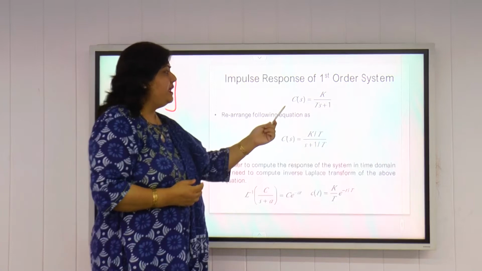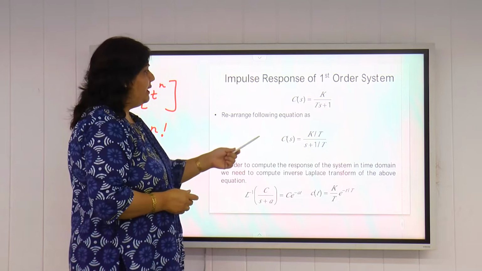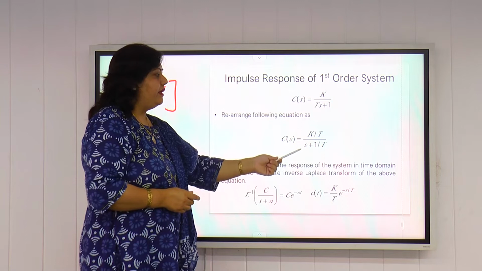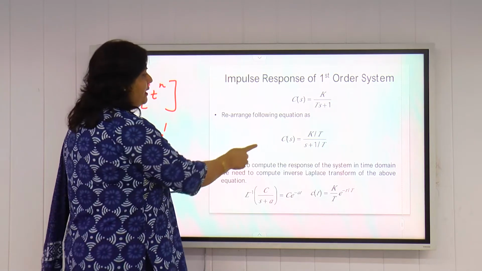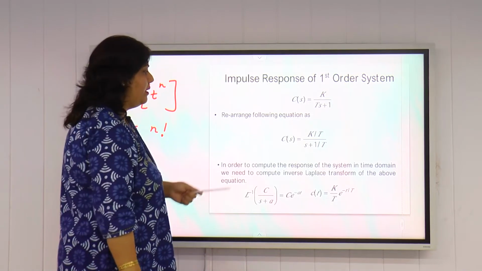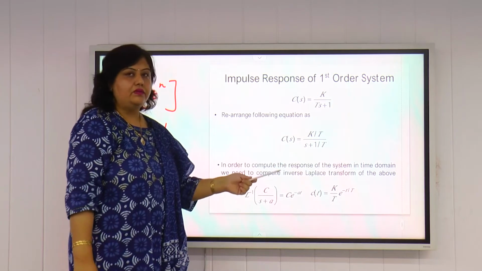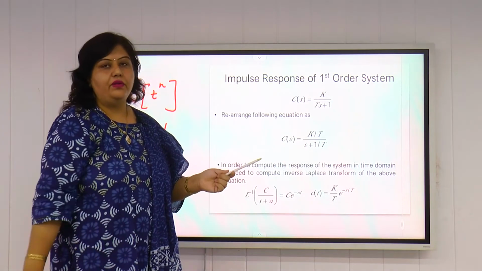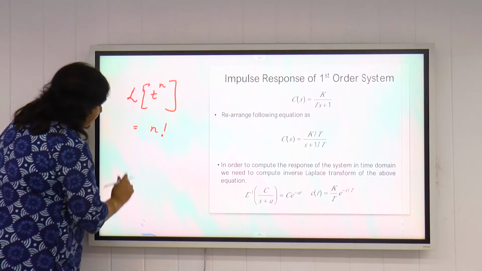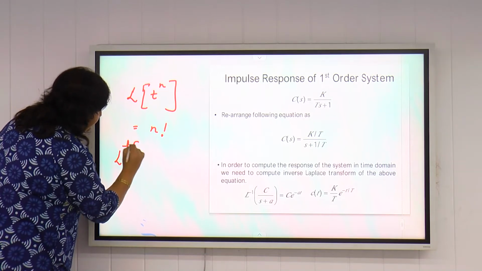For finding c(t) from C(s), we have to take the inverse Laplace transform of this C(s). For that, we divide numerator and denominator by capital T, so you get (K/T) divided by (s + 1/T). Now for taking the inverse Laplace, K/T is a constant, so the formula for 1/(s+a) will be used. What is the inverse Laplace of 1/(s+a)? We all know the formula.